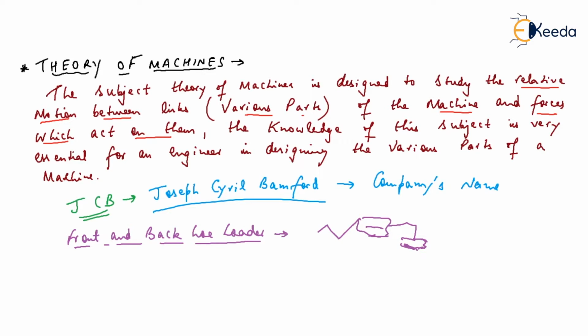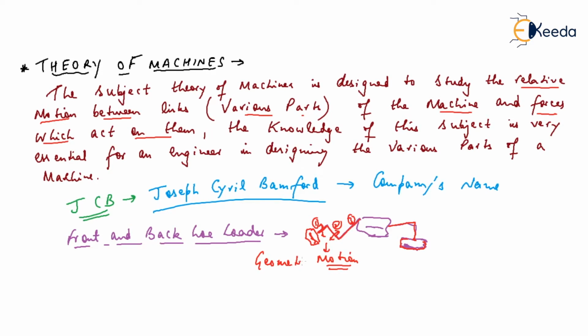So see here, one is this part, one is this part, and so on. In this machine there are so many parts, and these all can move randomly. This can move like this, this can move like this. So in between these, motion is there.